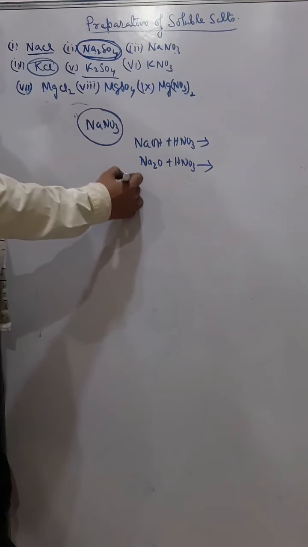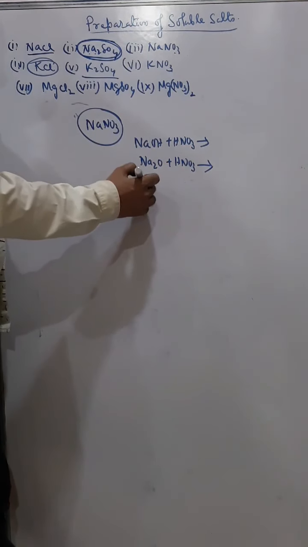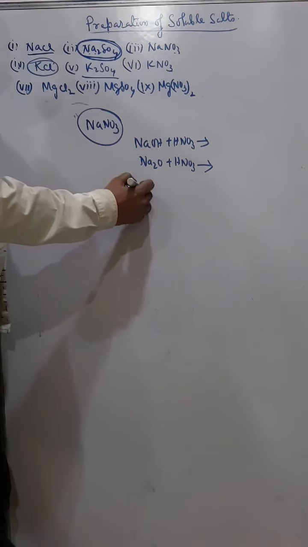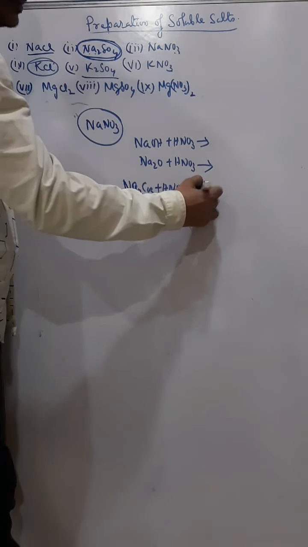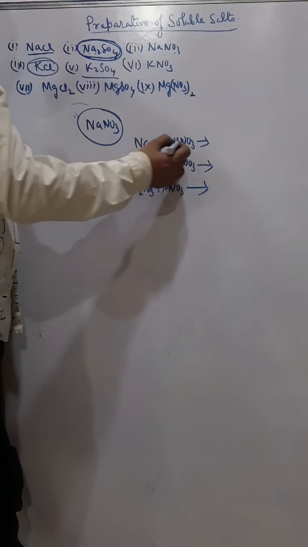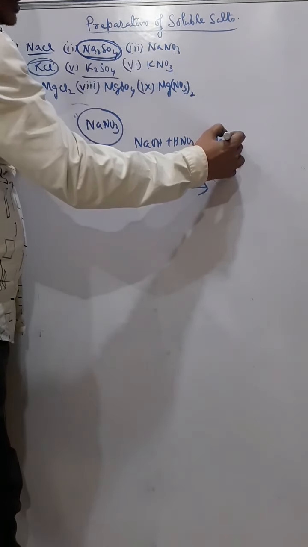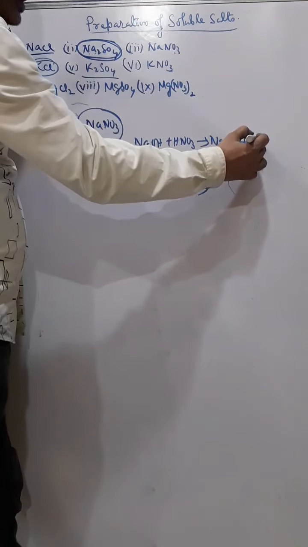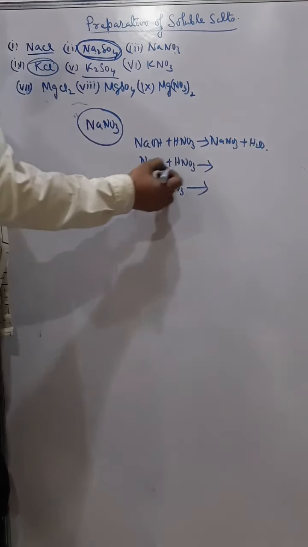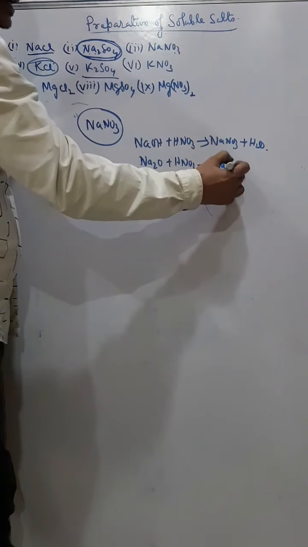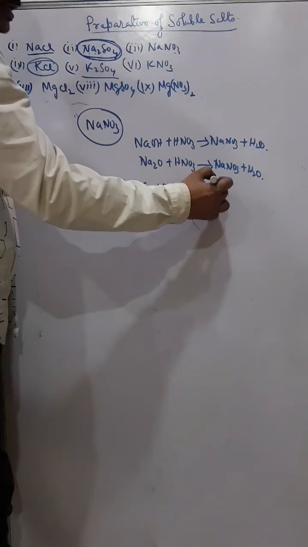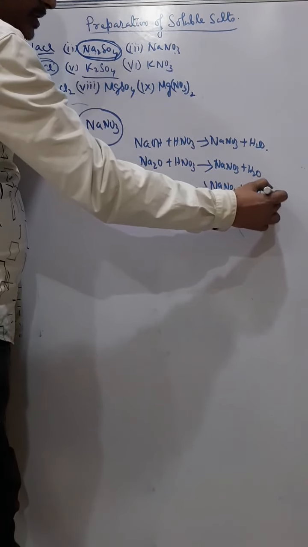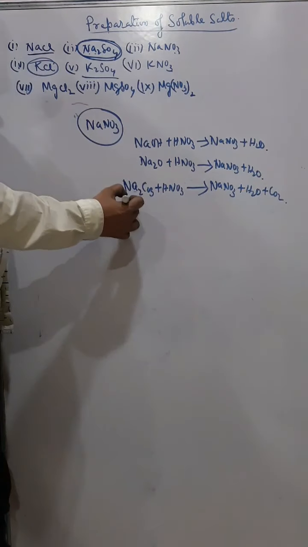I can also use carbonate, Na2CO3 plus HNO3. So here we get salt and water, so I get NaNO3 plus H2O. Here also we get salt and water, I get NaNO3 plus H2O. Here I get NaNO3 salt plus water plus carbon dioxide.